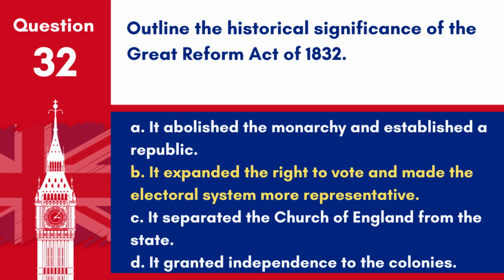Answer: B. It expanded the right to vote and made the electoral system more representative. The Great Reform Act of 1832 is historically significant for reforming the electoral system in Britain, making it more representative of the urban population and less influenced by the aristocracy.